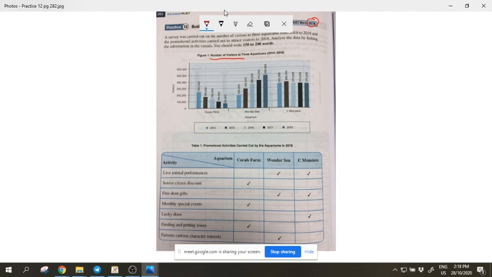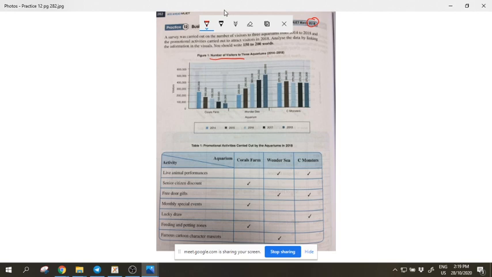So you can say Coral Farm had the most number of visitors or the least number of visitors in 2019, because we don't have the word choice here. Unless here they put the choice of visitors to the 3 aquariums. If it's the choice of the visitors, then you have to say the visitors chose, or the choice of the visitors were Coral Farm, or the aquarium with the most number of visitor choices. Okay, but this is a safe question.